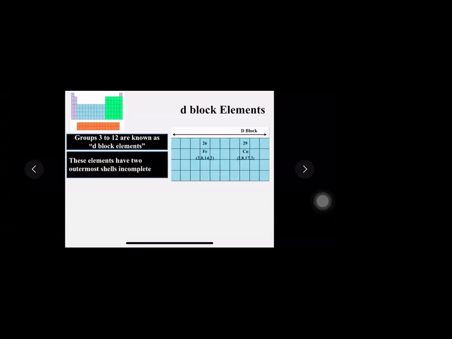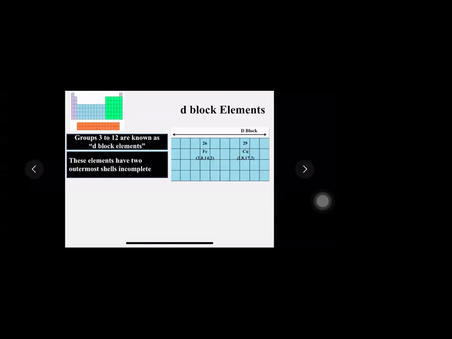These elements, students, have a slightly different configuration. I have taken the example of two elements here. Fe. What does Fe stand for? Iron. And what does Cu stand for? Copper. Because of their stability issues and the configuration and alignment of electrons, if you observe the electronic configuration carefully, first shell is 2, second shell is 8, third shell is 14, and the next shell is 2.